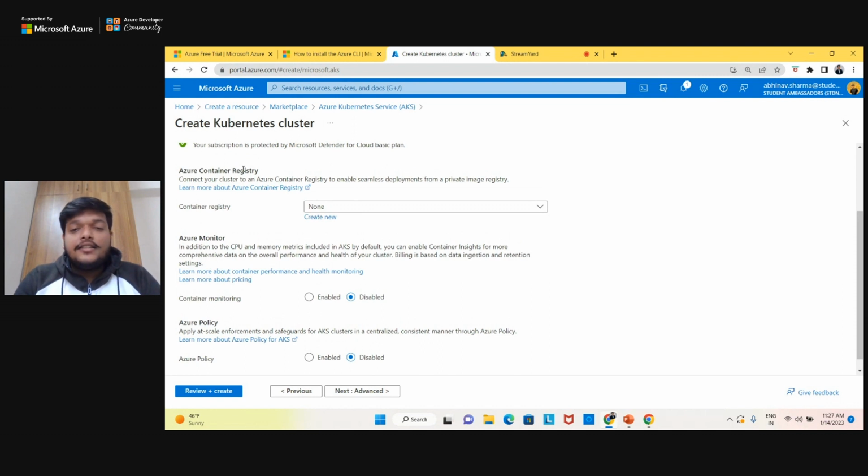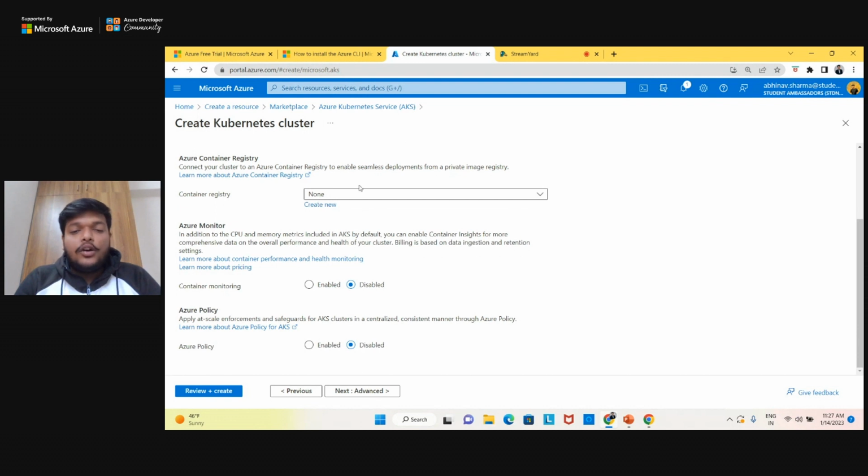Then Azure container registries is used to store the images, right? For the images, you need to create a container registry where your Docker images are held, right?